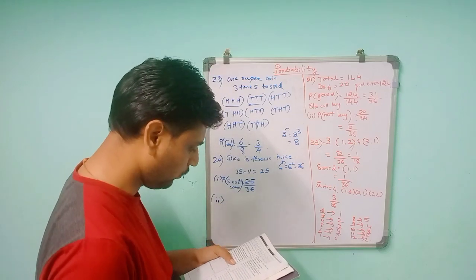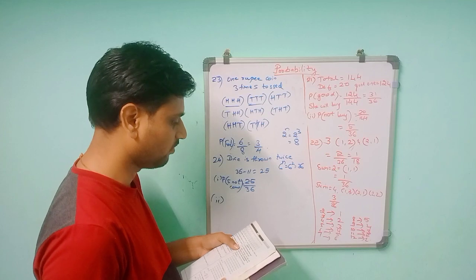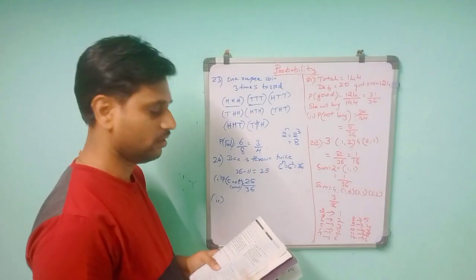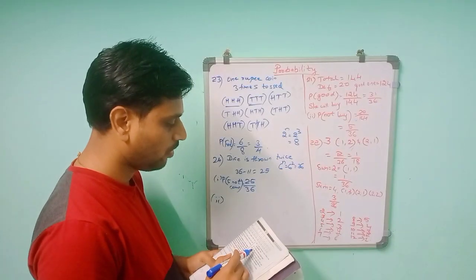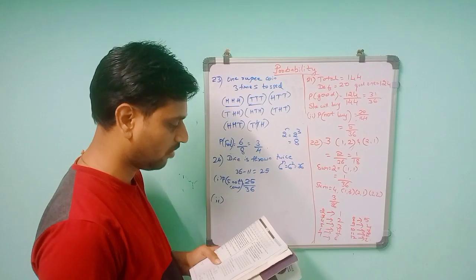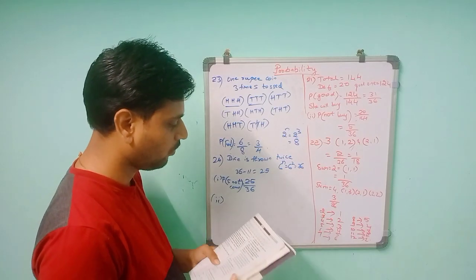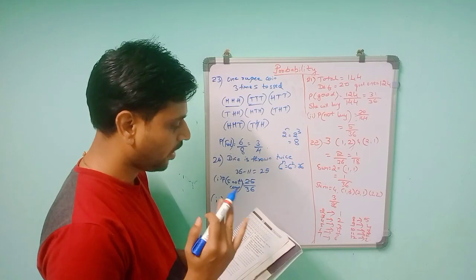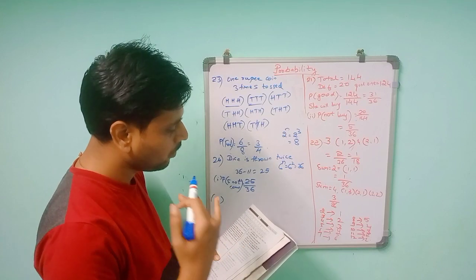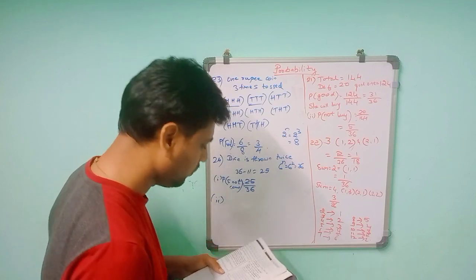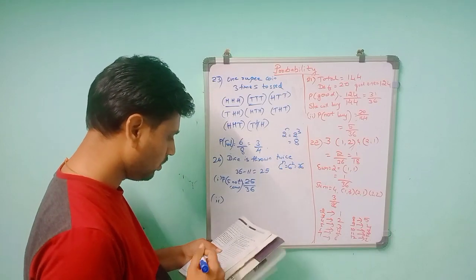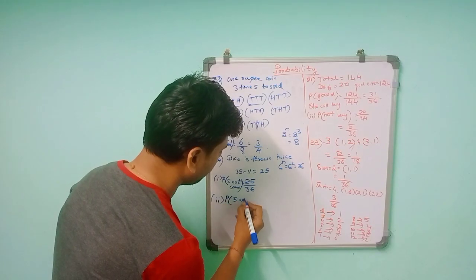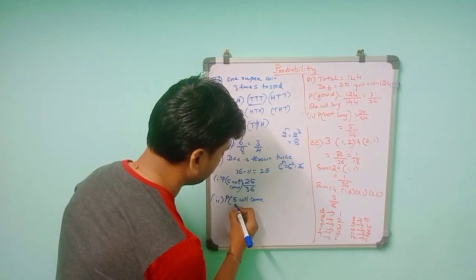In the second one, they asked for 5 to come at least once. I told you previously that "at least" means the same number or more than that. So 5 will come one time, or 2 times, or 3 times, 4 times, more than one. They have not said at most. At most means we can't take more than that. At least means we take from that number up to as many as are needed. So 5 will come at least once.